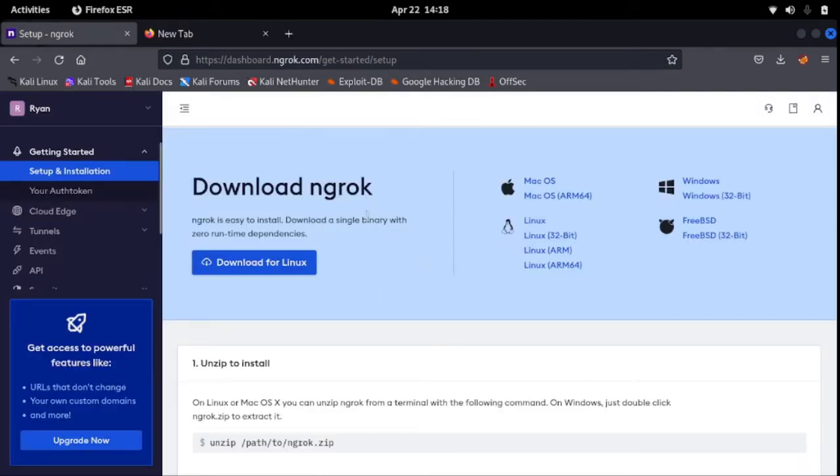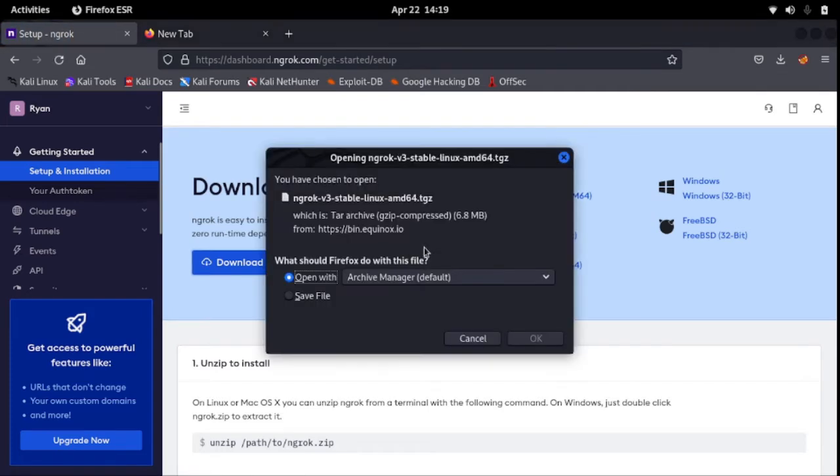Alright, so after creating an account, you log in and you come to this page. So quickly you go to download for Linux. Let's quickly download Ngrok. I think my internet is very slow now. Okay, you save the file.